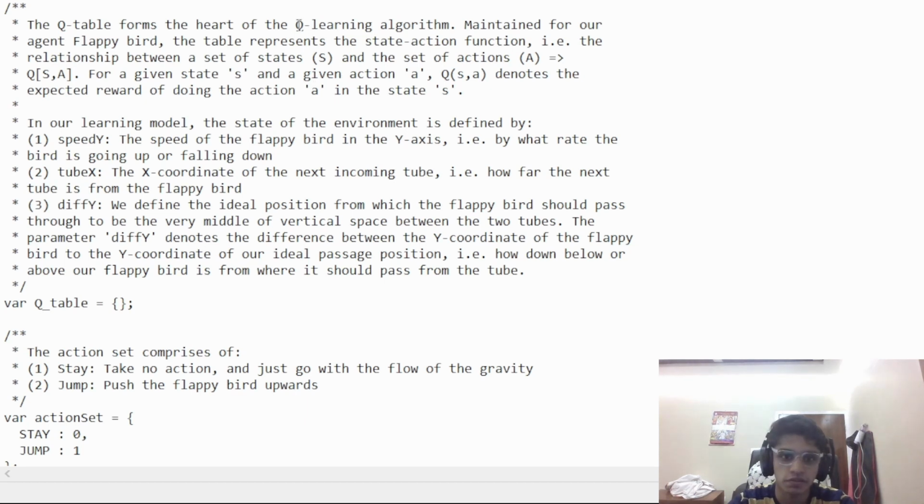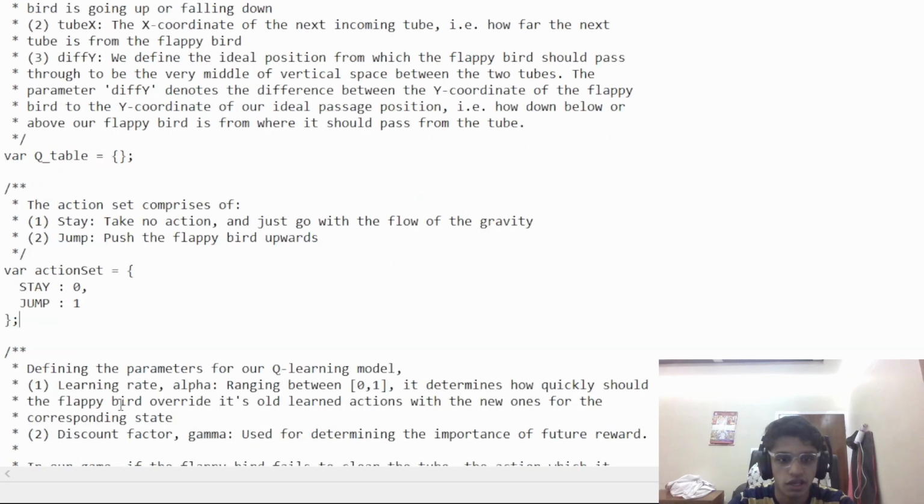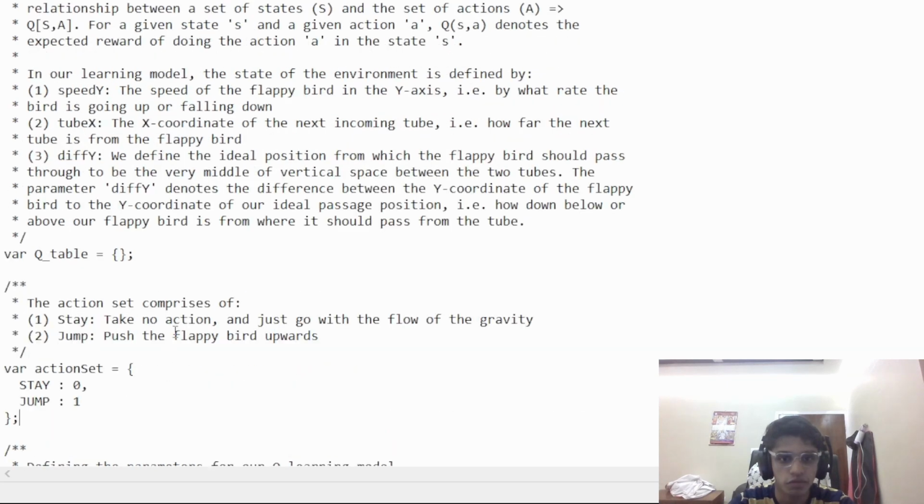So now I'll be showing you an implementation of the code for the Flappy Bird game. Our game has been implemented using the Q-learning algorithm, which was earlier explained by my friends. There are two actions that the particular agent can take. One is stay and the other one is jump, which is defined over here using the action set object. And the different states are defined using three different parameters.